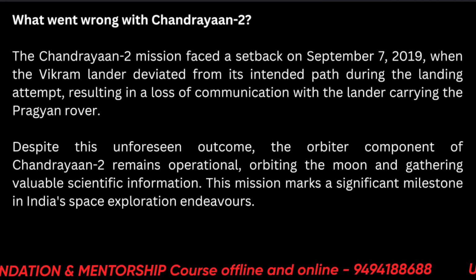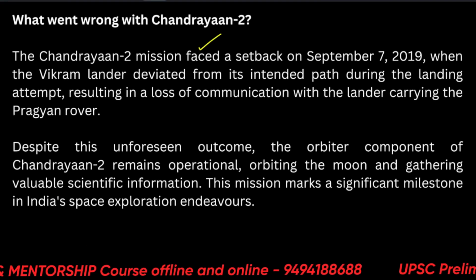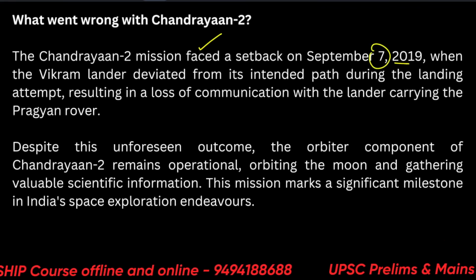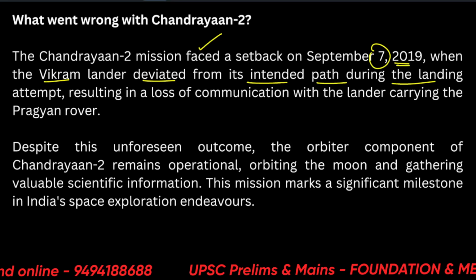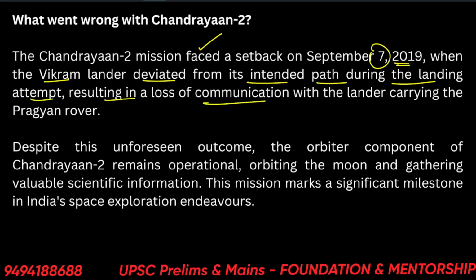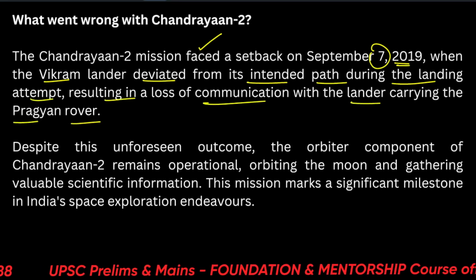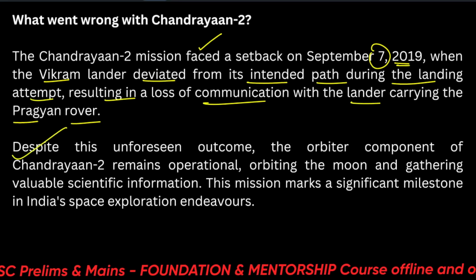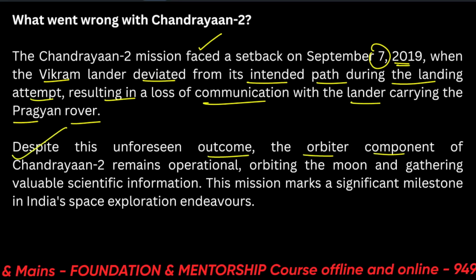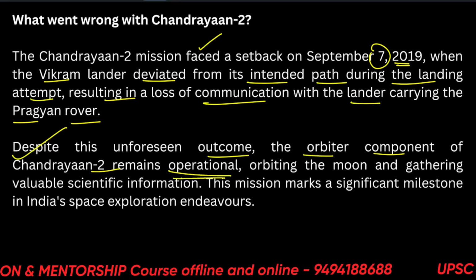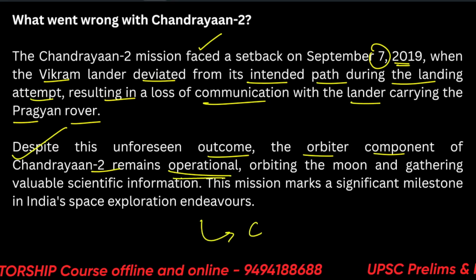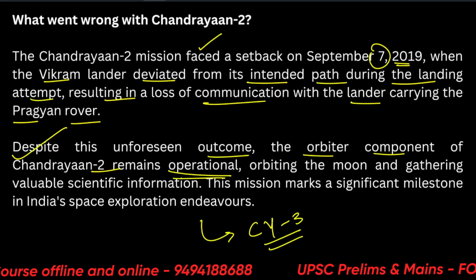Let's see what went wrong with the Chandrayaan 2. Its mission faced a setback on September 7, 2019, when the Vikram lander deviated from its intended path during the landing attempt, resulting in a loss of communication with the lander carrying the Pragyan rover. Despite this unforeseen outcome, the orbital component of Chandrayaan 2 remains operational. Okay, so this is not very significant, just that it provided help in Chandrayaan 3. That orbiter does not have to be included.